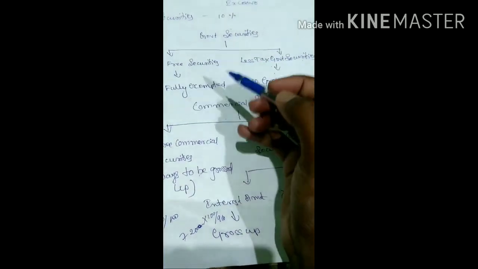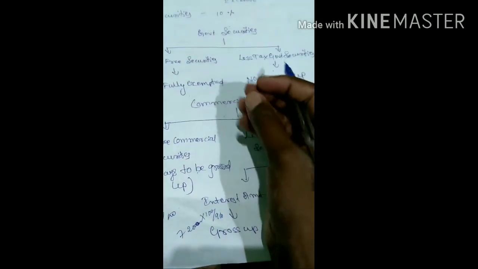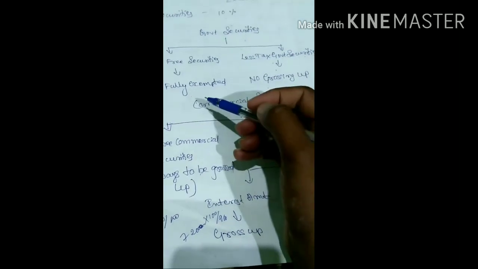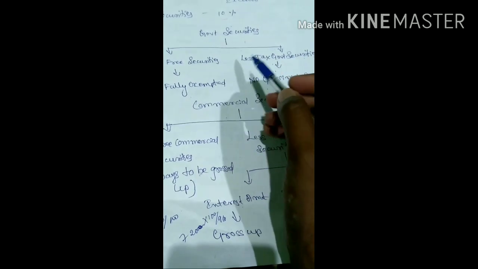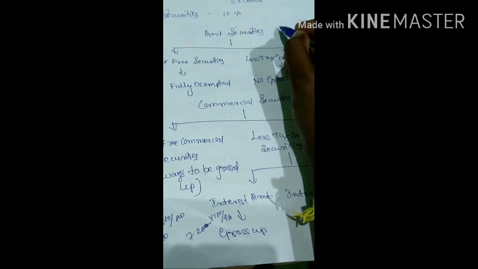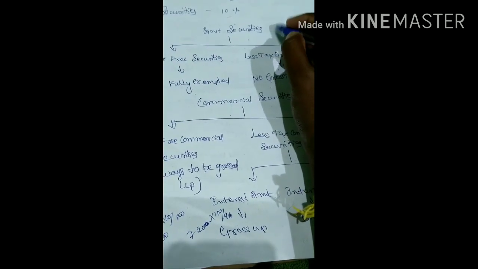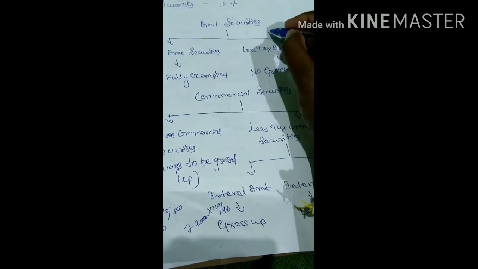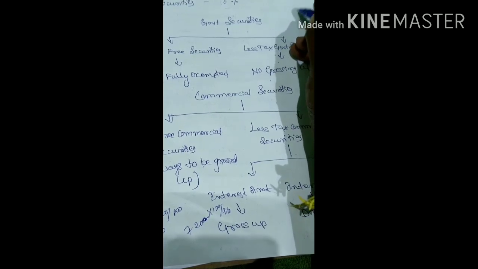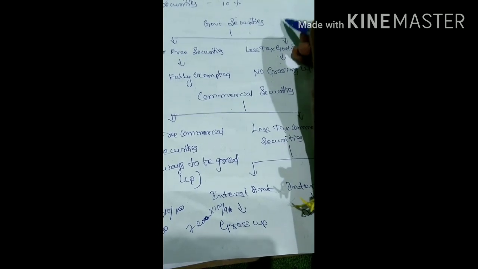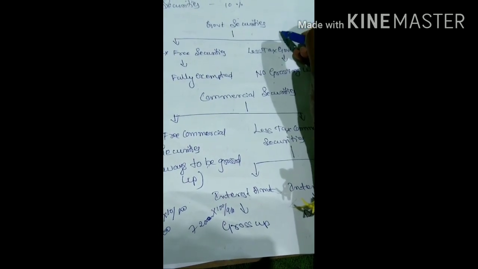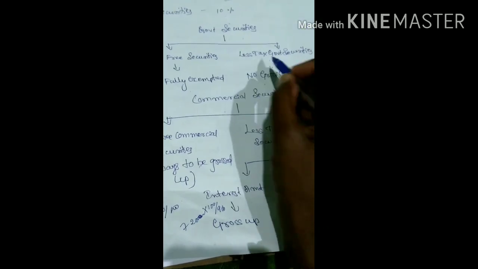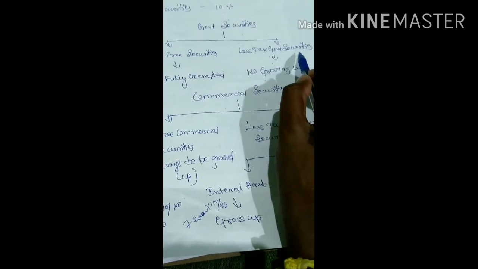Here you can find two types of questions. In one question they will only give the interest, in another question we need to calculate interest. Sometimes they will give rupees 10,000 received from government securities. In another question they will give 10% on 1 lakh government securities. In the second case we need to calculate 1 lakh into 10%. In both cases there is no need of grossing up if they are specifying that it is government securities.